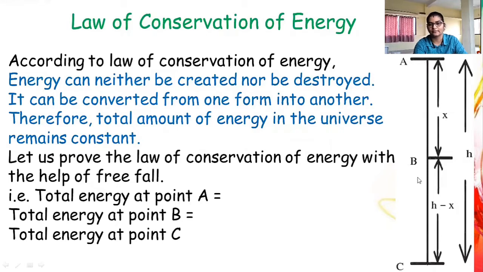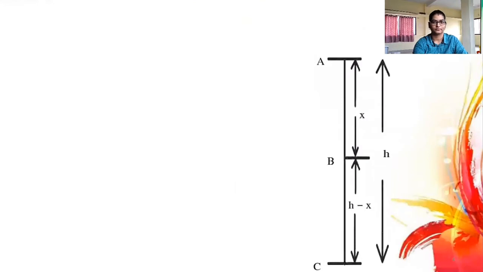Any point between the height and the ground is point B, and this total energy is equal to that at point C. That is, total energy at points A, B and C is equal. That is the law of conservation of energy we have to prove with the help of this free fall.